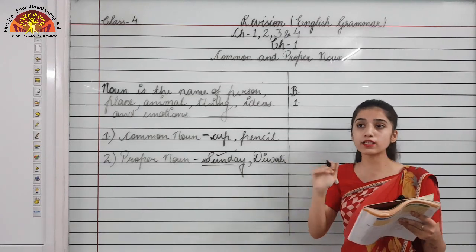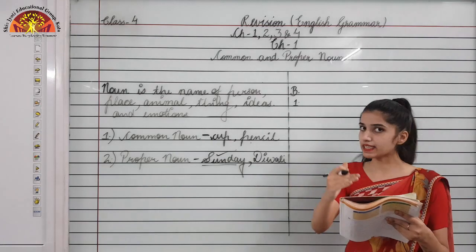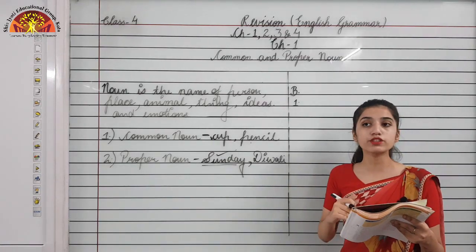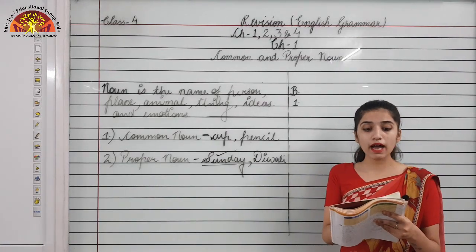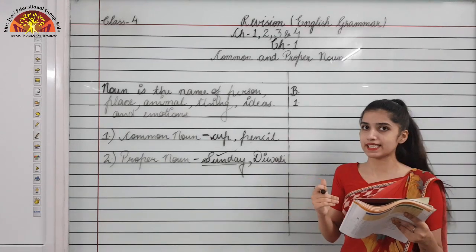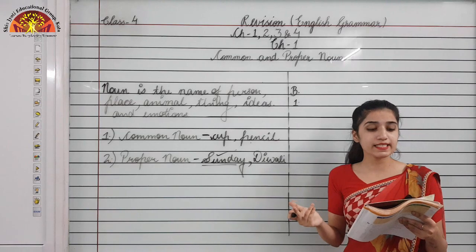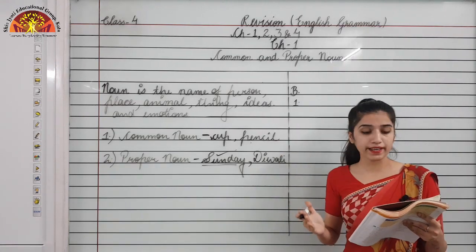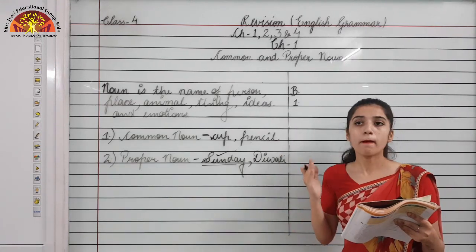You have to underline the proper nouns in the sentences that are mentioned in your book on page number 2, right? And what you have to do is underline the proper noun and then rewrite the sentence again. Okay, so the first sentence is: Akhil and I traveled to Jaipur by train.